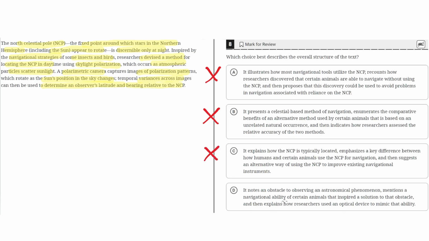D. It notes an obstacle to observing an astronomical phenomenon, mentions a navigation ability of certain animals that inspired a solution to that obstacle, and then explains how researchers used an optical device to mimic that ability. So this is the correct answer because this properly reflects the overall structure of the text, which begins with noting the astronomical phenomenon, the NCP, and then highlights how the researchers were inspired by insects and birds, and through that inspiration, they developed a device that uses the ability of those insects and birds. So therefore, the correct answer is D.